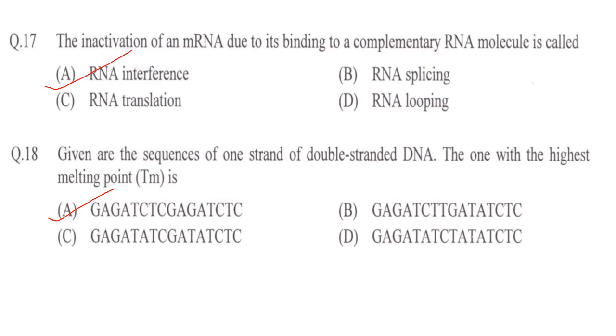So we will see G. They have given only one strand, the C or the G will be in the second strand, the antisense strand. Okay, so G: 1, 2, 3, 4, 5, 6, 7, 8, G and C are there totally. Here 1, 2, 3, 4, 5, 6. In option C only 6 are there. Again in option B, 1, 2, 3, 4, 5, 6 are there. Option D, 1, 2, 3, 4, 5 are there. So answer is option A. It has more G and C.